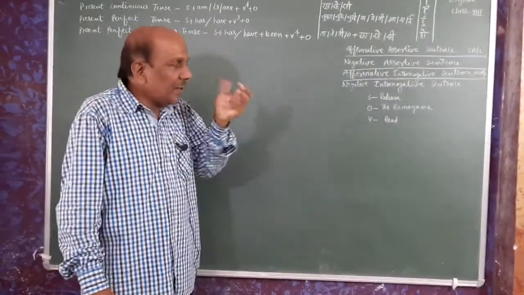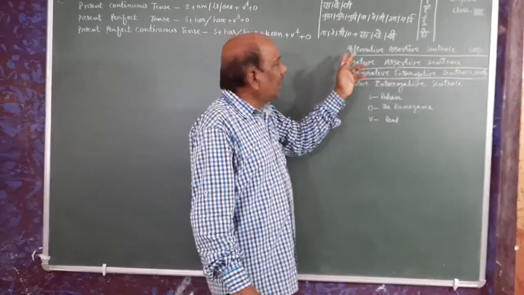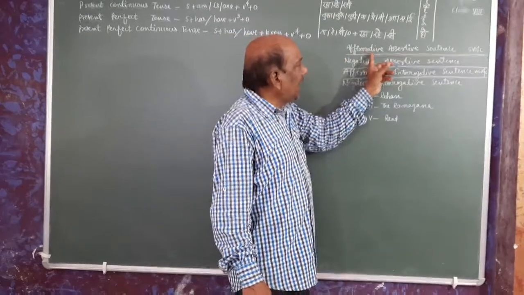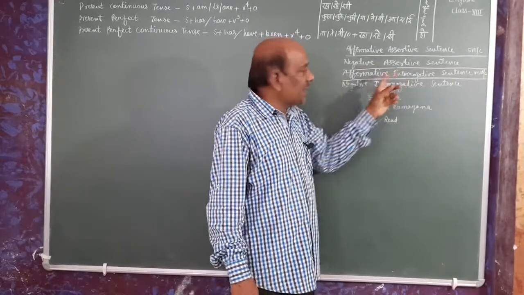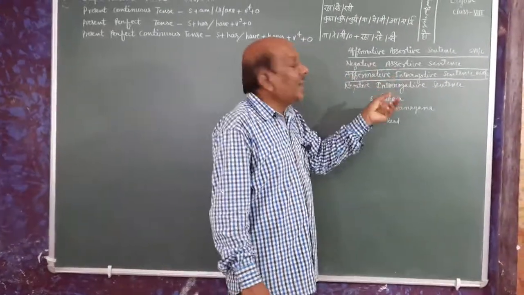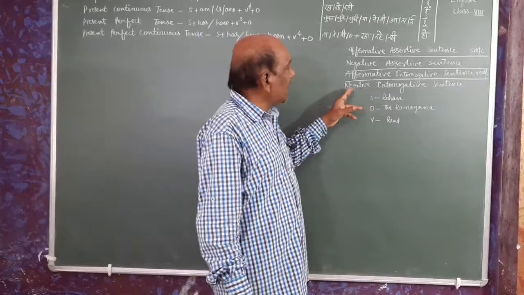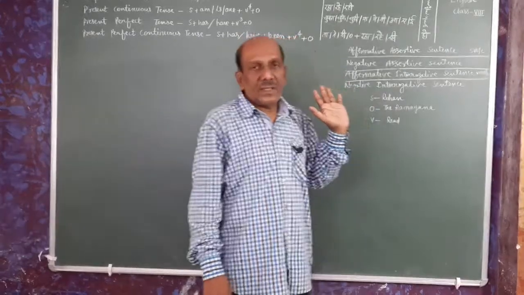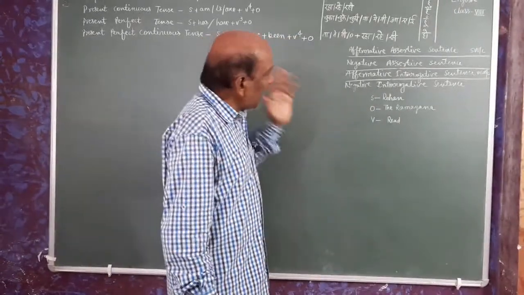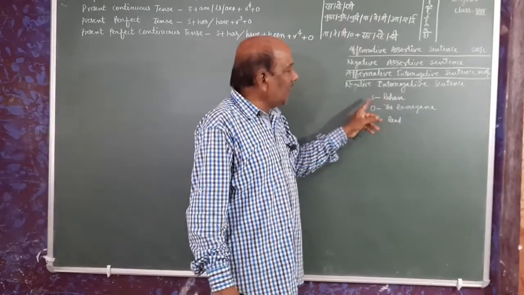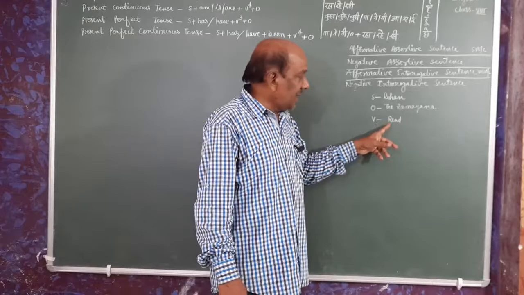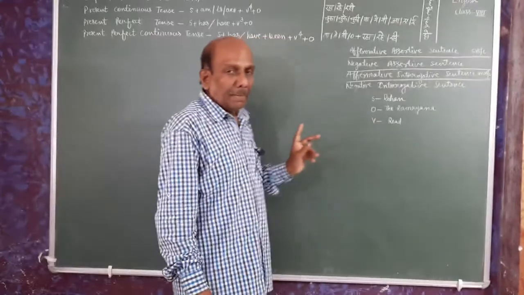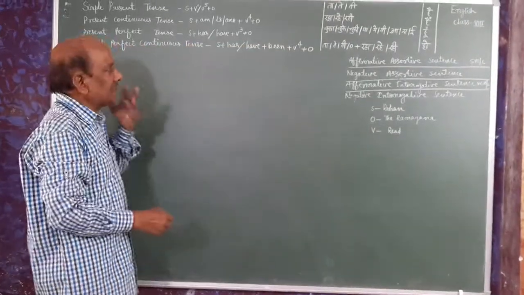Now we have to frame sentences as per affirmative assertive sentence, negative assertive sentence, affirmative interrogative sentence, and negative interrogative sentence. I have taken Rohan as subject, the Ramayana as an object, read as a verb. So see some examples.